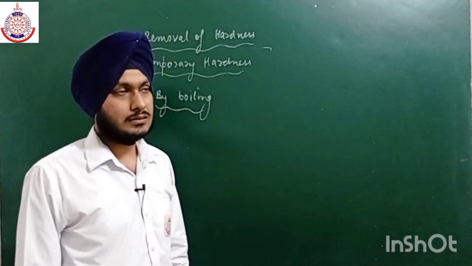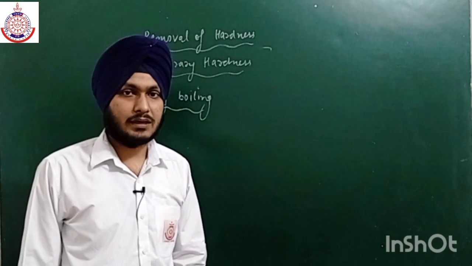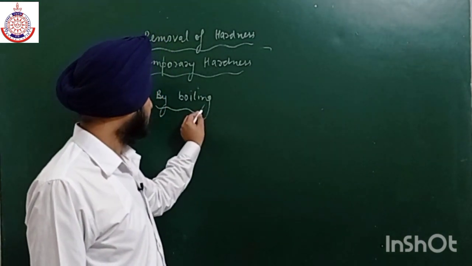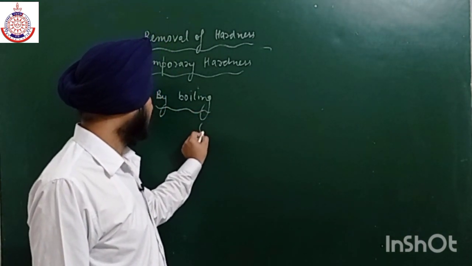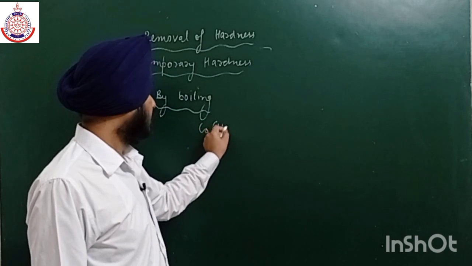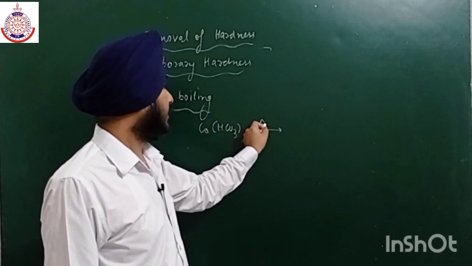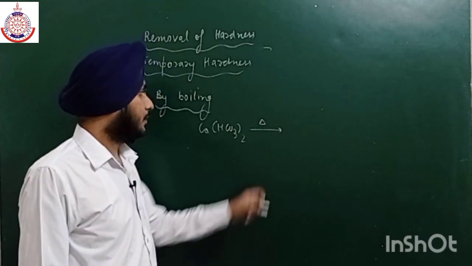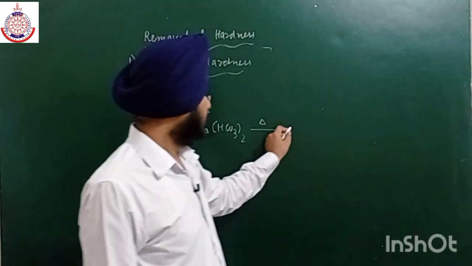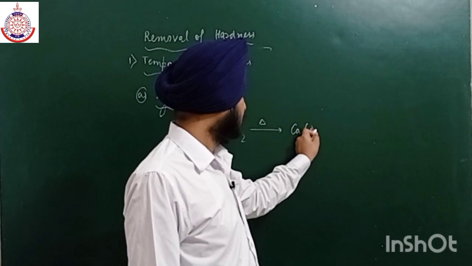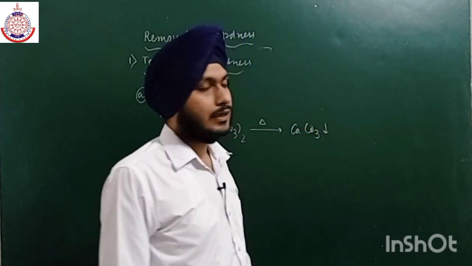As we know, the main cause of temporary hardness is the bicarbonates. So when we boil the hard water, the bicarbonate ions which are present in the form of calcium and magnesium get converted on heating into calcium carbonate, which will settle down.